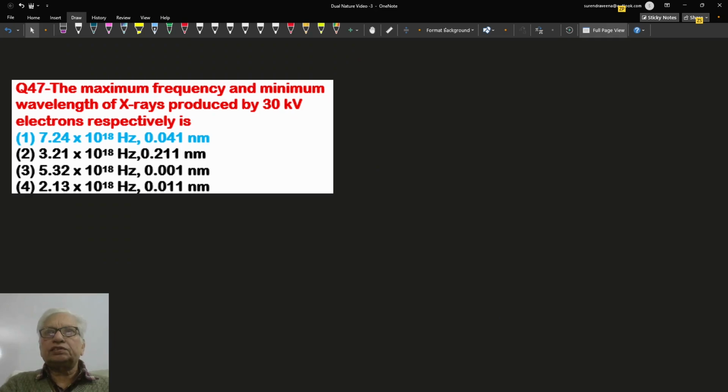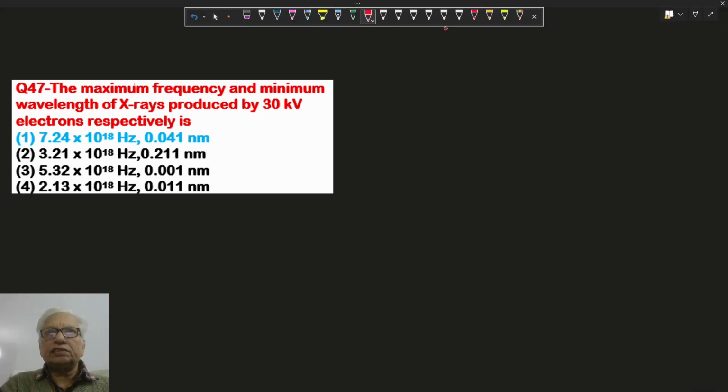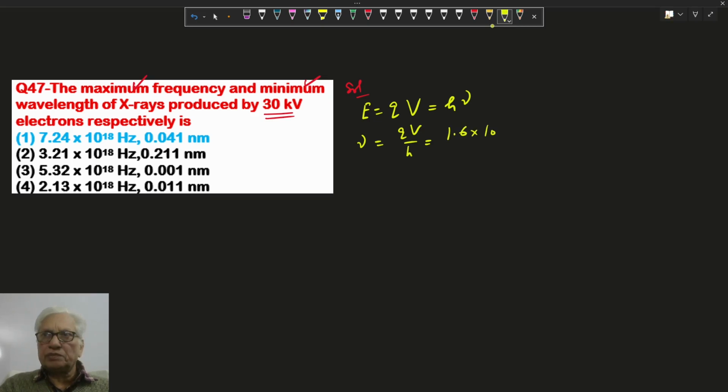Hello, in this question, maximum frequency and minimum wavelength are produced by the 30 kilovolt electrons. So we know the energy is given by Q into V, where V is the voltage, equal to h nu. So frequency is given as Q into V upon h. Q means electron charge, so 1.6 into 10 power minus 19.